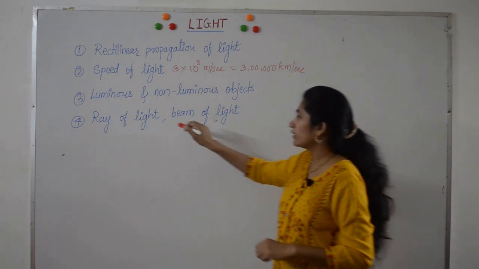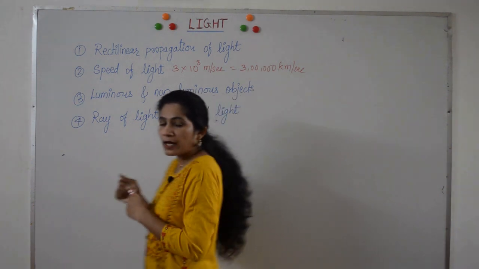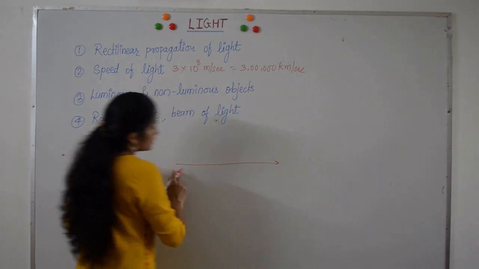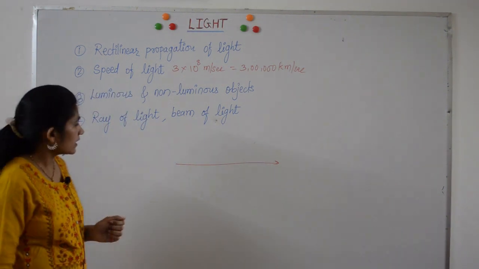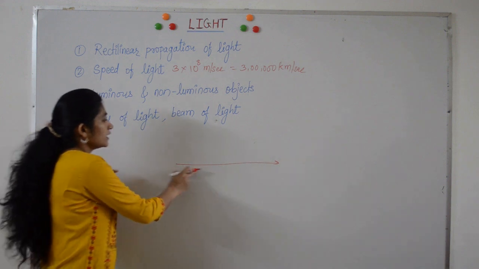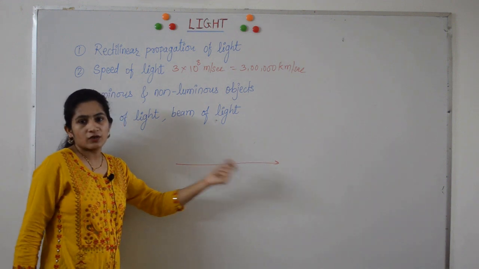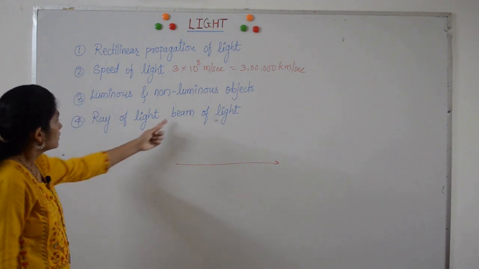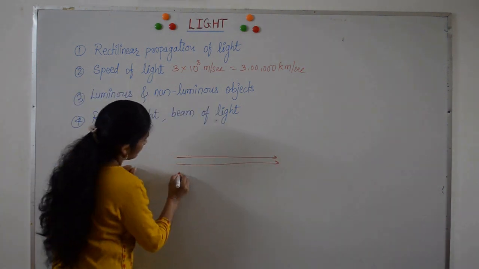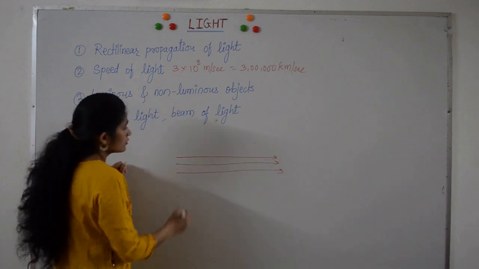Then we have ray of light. Ray of light is a path along which light travels. This indicates the ray of light. As we discussed, light travels in a straight line, but it is difficult to obtain a single ray of light. Beam of light. Beam of light is a collection of rays of light.